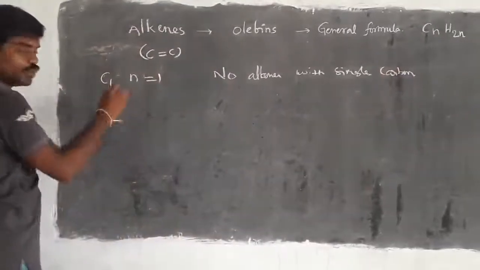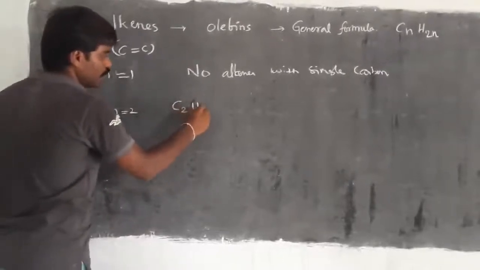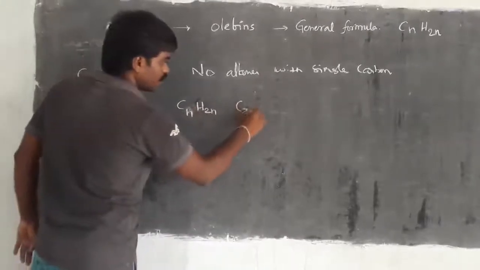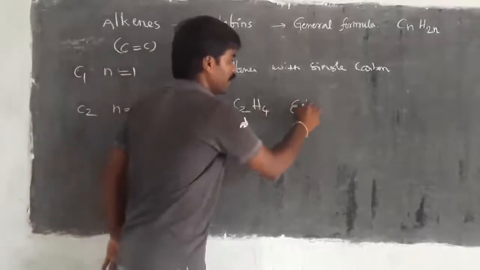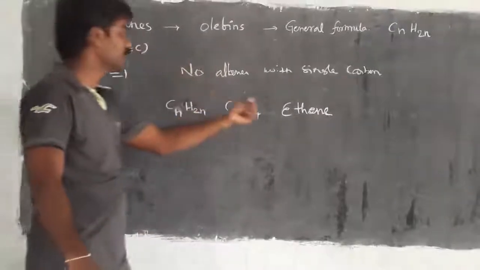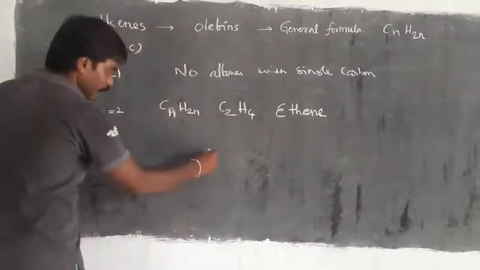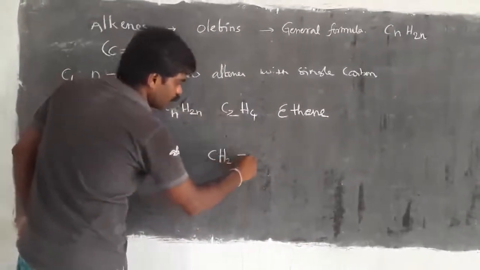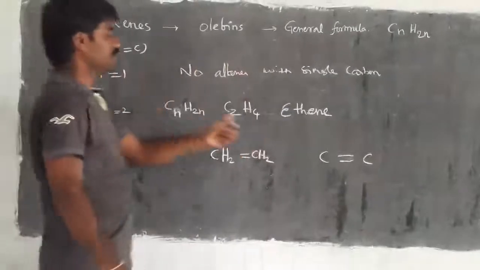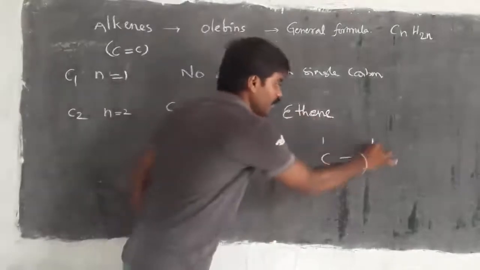Then if you take 2, n we have to take as 2. Then the formula is CnH2n. Substituting n as 2, we get C2H4. This particular molecule we call ethene because a double bond is present. The suffix name is ene. The number of carbons is 2. Then we generally write CH2 double bond CH2. This one is an alkene. They must exist with a double bond. The number of carbons is only 2 in ethene. Then the rest is fulfilled with hydrogen.